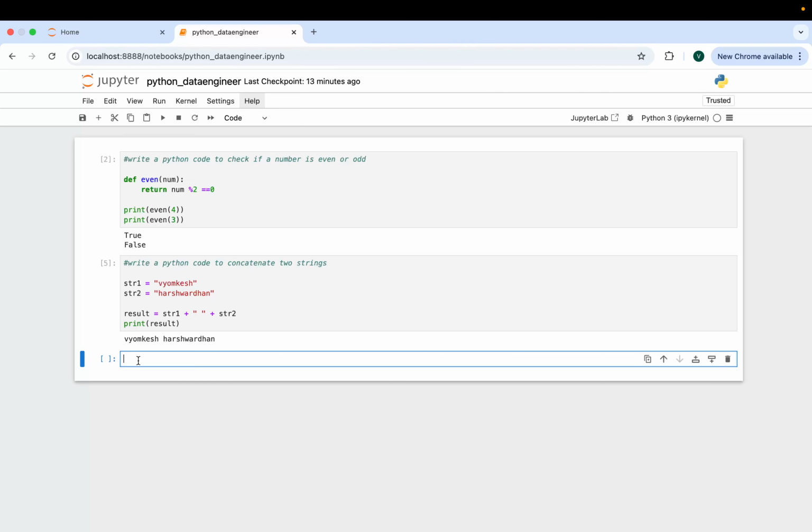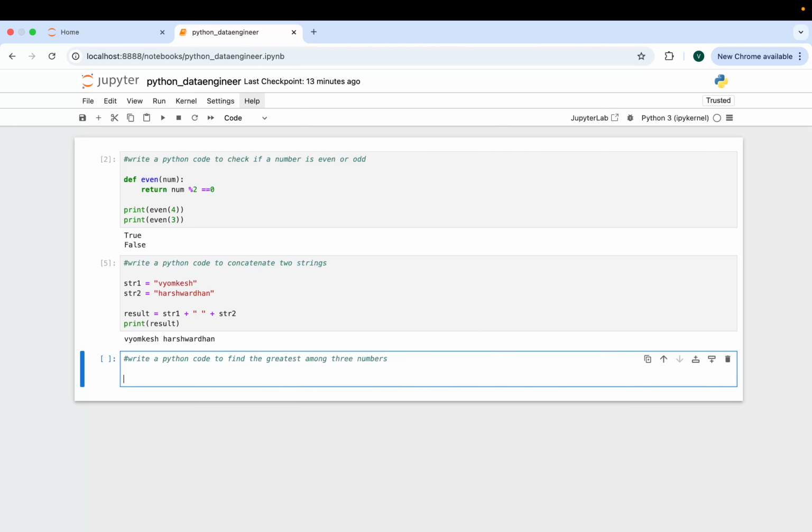The next question we will jump to is writing a Python program to find the maximum of three numbers. That is a very basic question. We have been solving this type of question from the graduation level. So write a Python code for the three numbers.